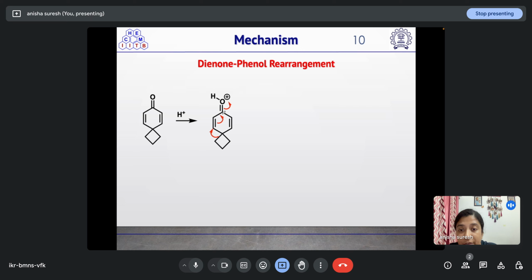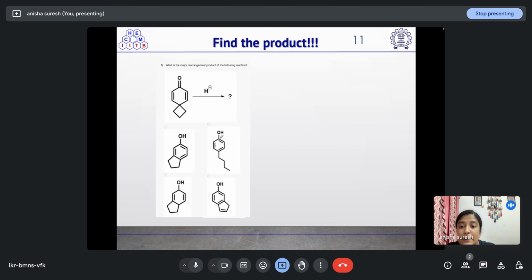This double bond will shift here, and this carbonyl group will break, leading to neutralization of the positive charge on oxygen. So we are having this intermediate. Now in order to regain the aromaticity, this proton will be abstracted, leading to formation of this phenol. So a dienone to phenol rearrangement is taking place. So the right answer will be option A.